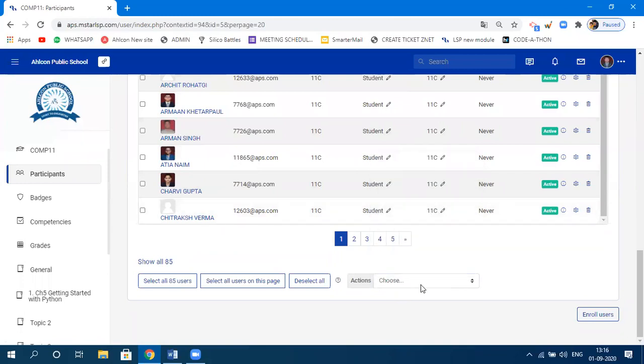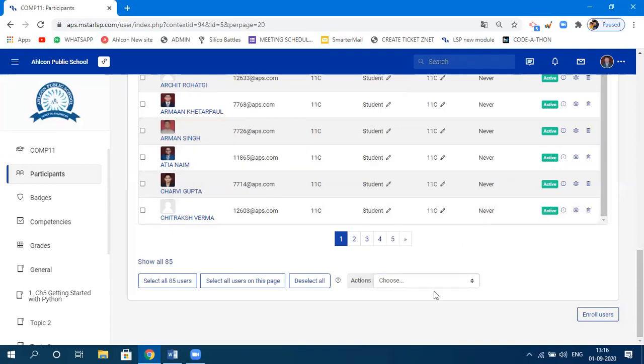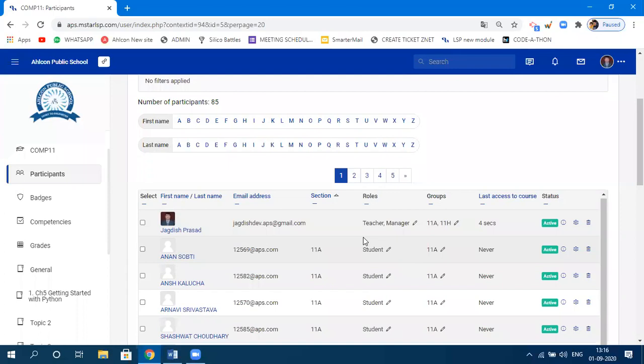As you click on this, it will simply download that file for you, and you can see that information later on, right? Download table data as Microsoft Excel. Okay. So these are some things related to how you need to check your credentials. This part you have already done. I was just giving a recap of that.